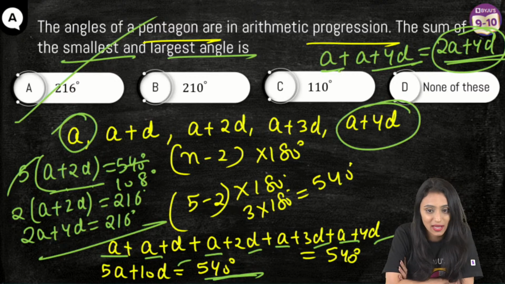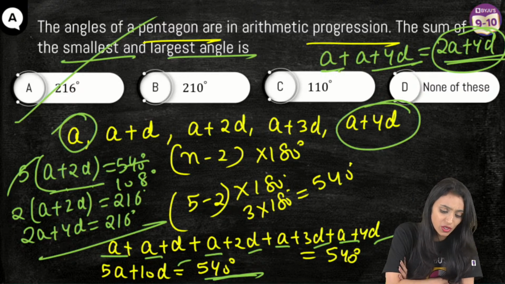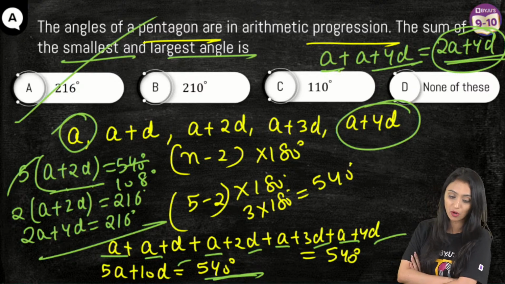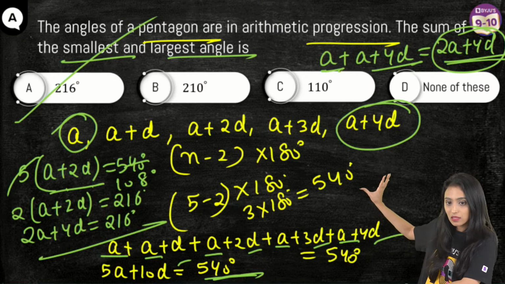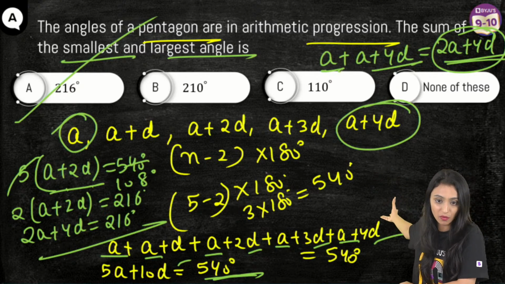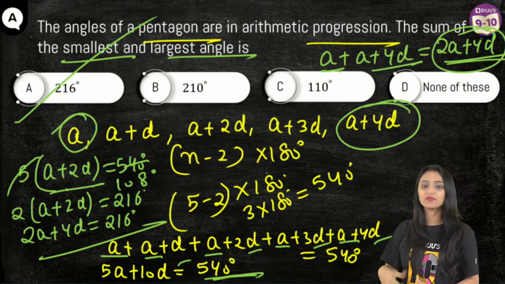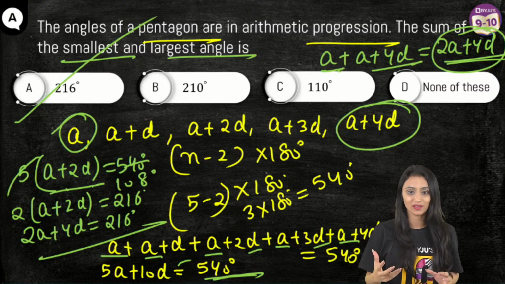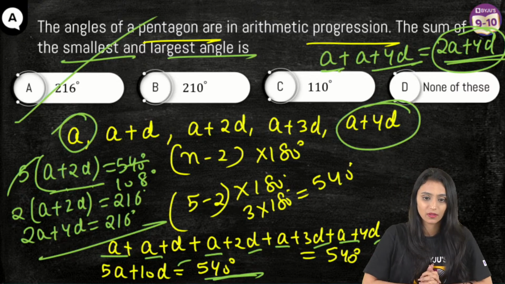Why a plus d, why a plus 2d? I know that you might get confused here because some of you are not done with arithmetic progression. So basically, these are the angles that I've assumed, they are in arithmetic progression. That's how we assume it. I think once we start with the chapter, you will be able to understand this question better. Yes, Umar, Aditi, yes, clear.